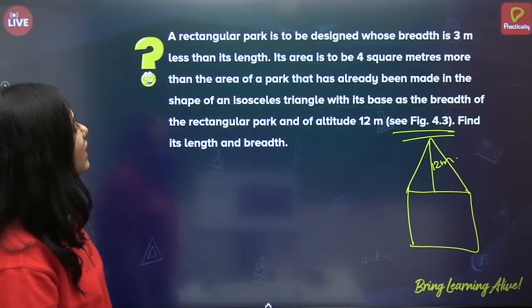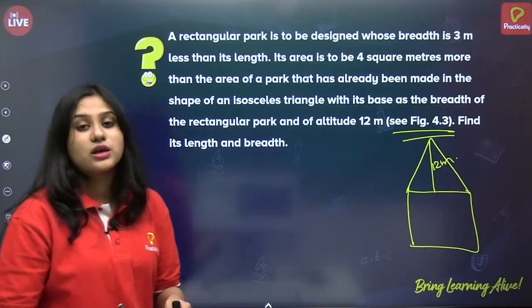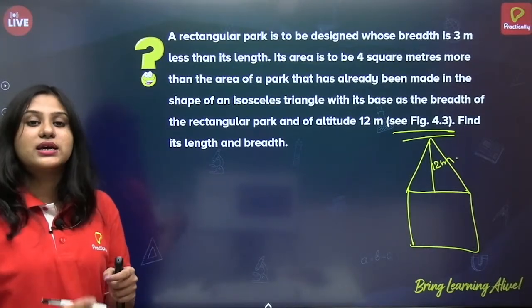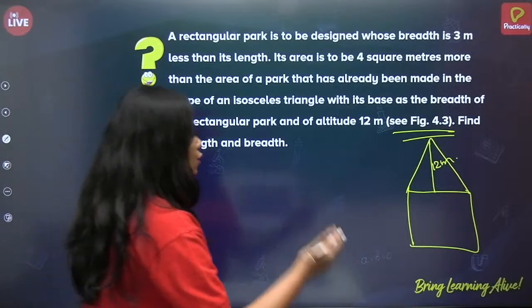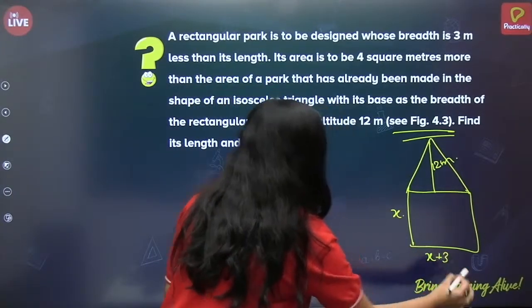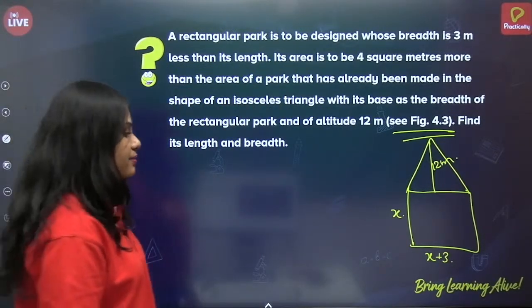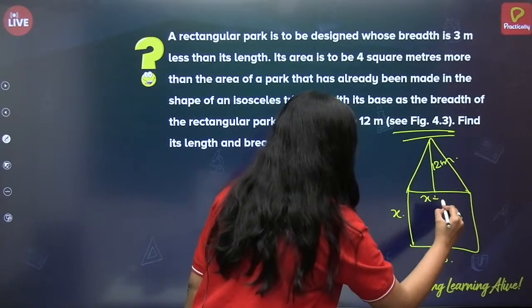And the rectangular park is to be designed whose breadth is 3 meters less than its length. So if I take breadth to be x, can I take length to be x plus 3? Of course, yes. Right? Now we have to find its length and breadth. Now this will also be x.